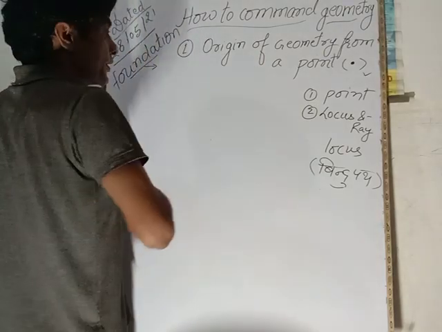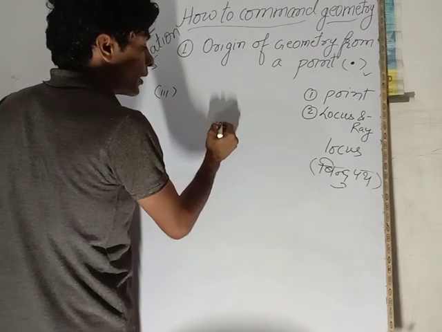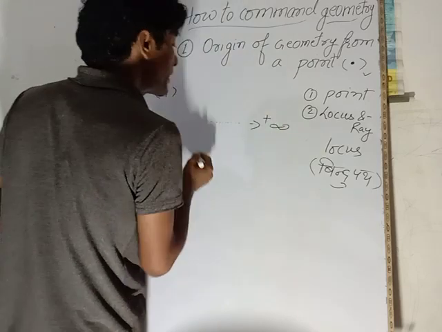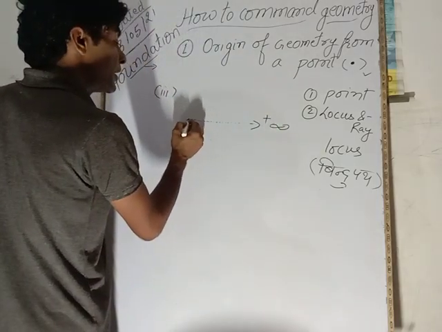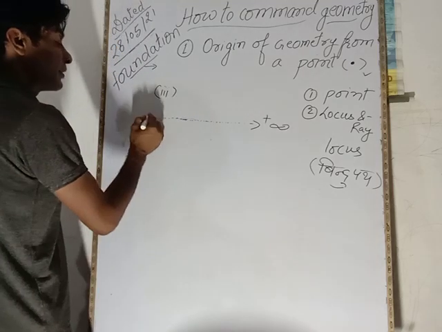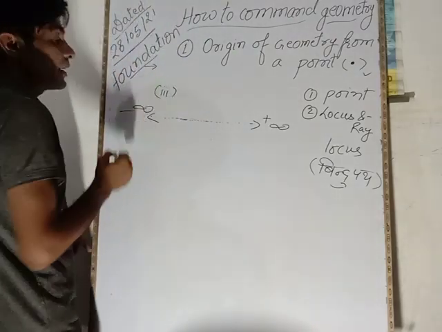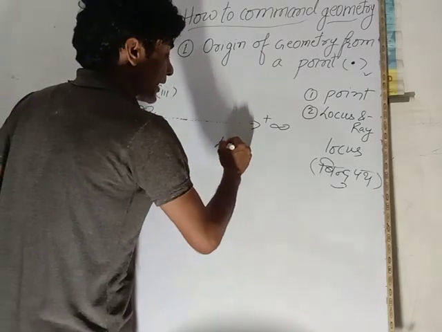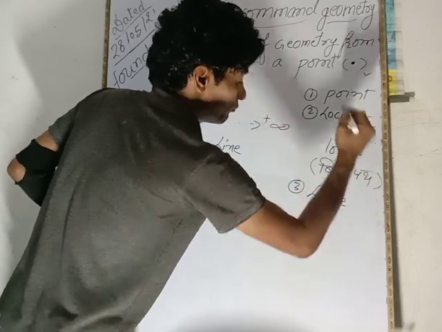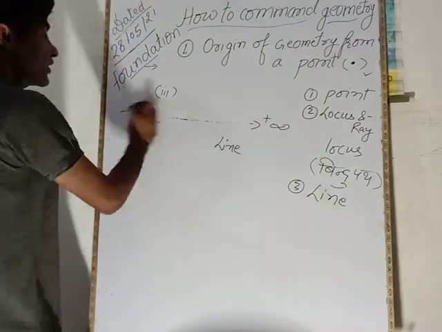Now we go to the third point. Third point, when this point on one hand goes to infinity, positive infinity, you can say right hand side, and here on the straight path the locus goes towards negative infinity. This is known as line. Now the third point is your line. This geometrical figure is known as line. Come on. Now look,